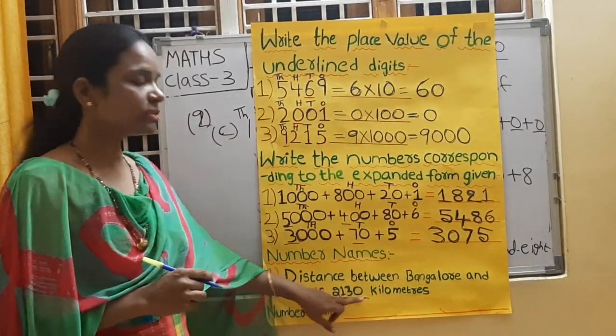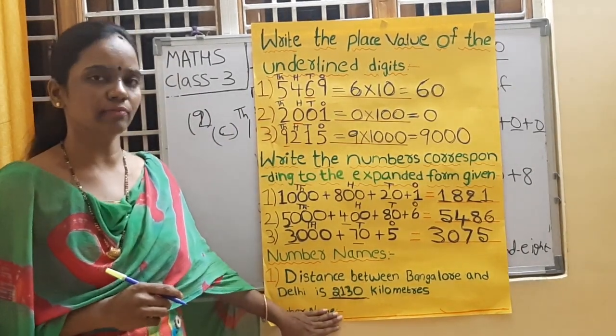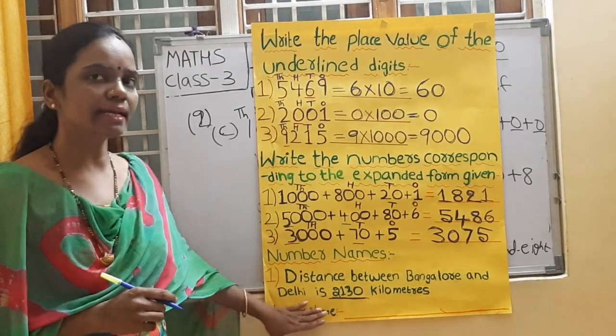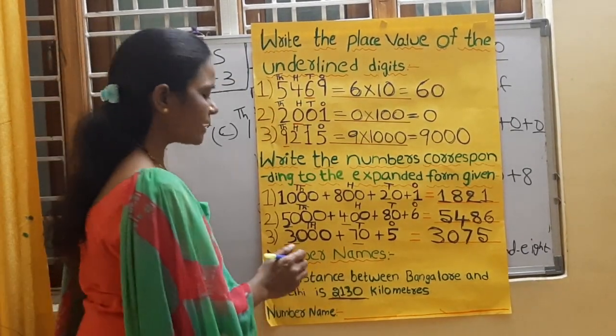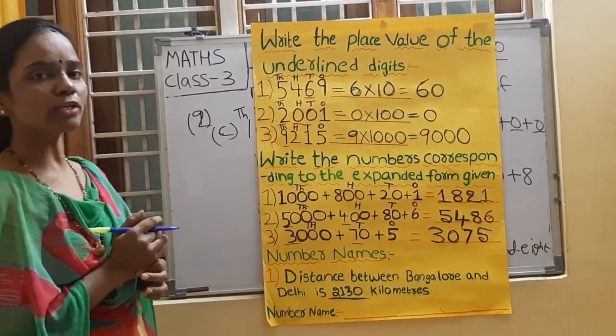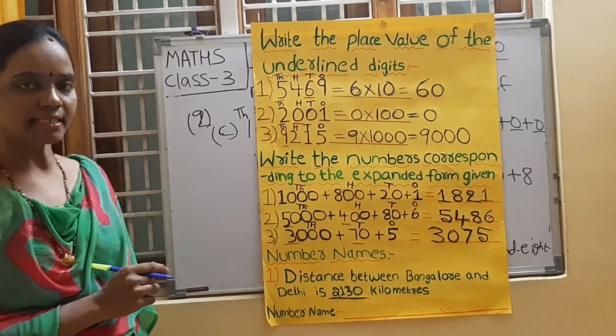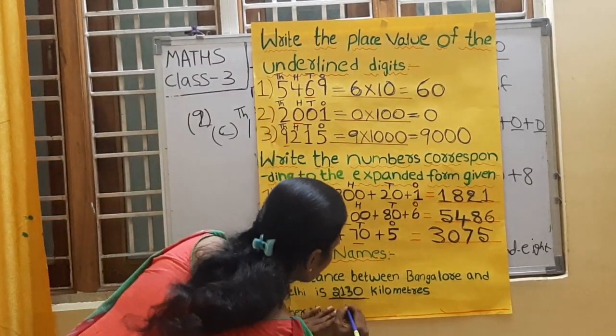It is 2130. So for this number we are going to write number name. Number name means nothing but spellings. What is this number? Repeat after me, everyone. It is 2130. Right, children? Yeah, write down.